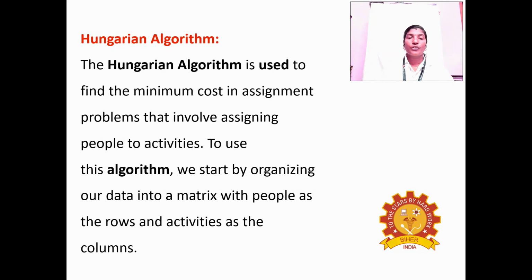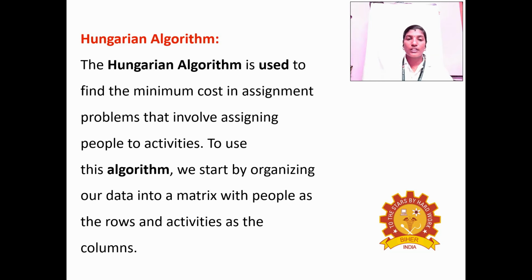When the given matrix does not satisfy the assignment condition, then we apply the Hungarian algorithm. The Hungarian algorithm is used to find the minimum cost in assignment problems that involve assigning people to activities.